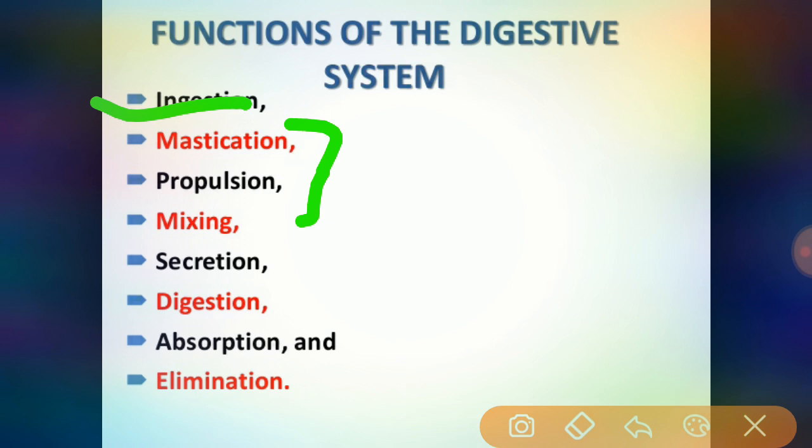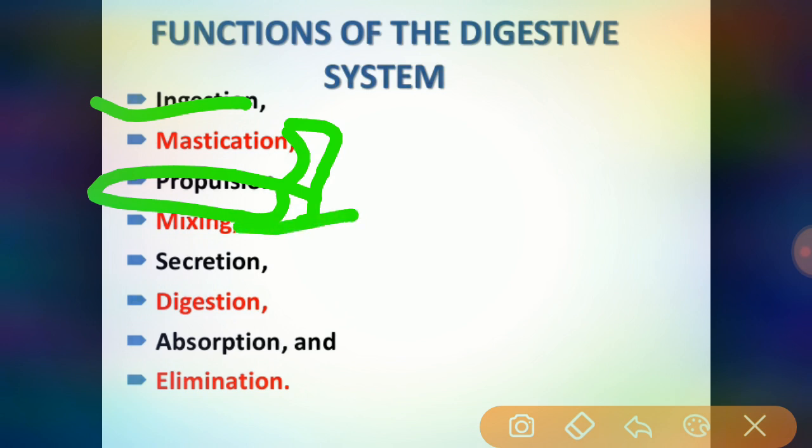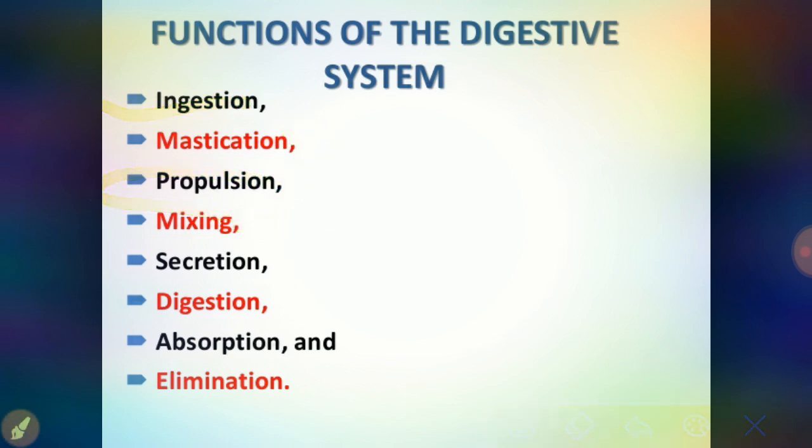By these two functions, the GI tract can mix the food and secretions and propel them towards the anus, moving and passing the food materials along the length of the GI tract. Mixing means the ingested food particles are mixed by the digestive tract. Secretion.